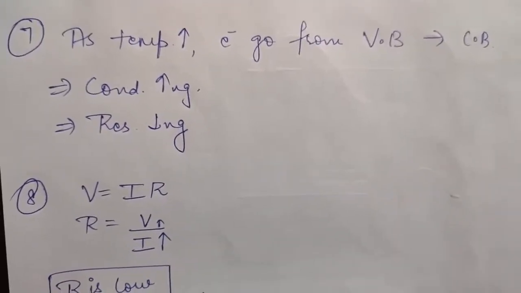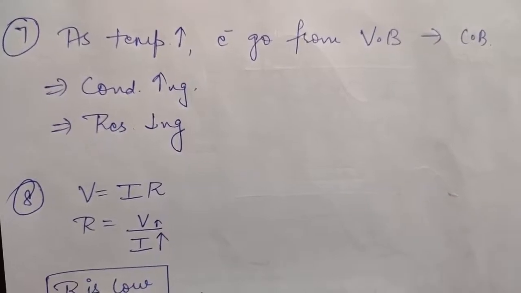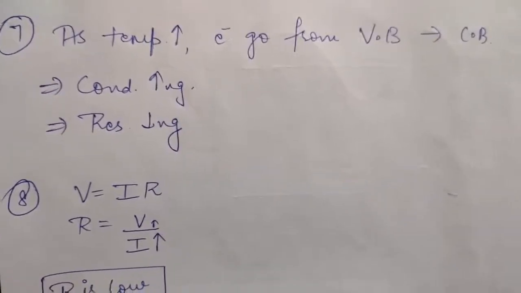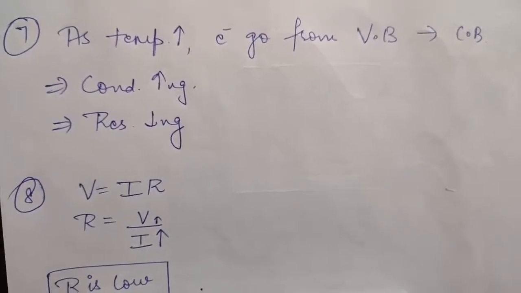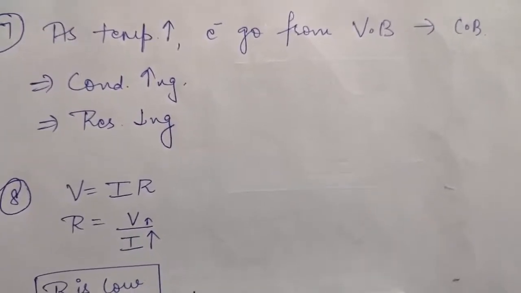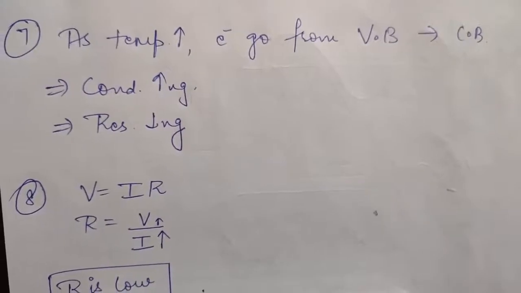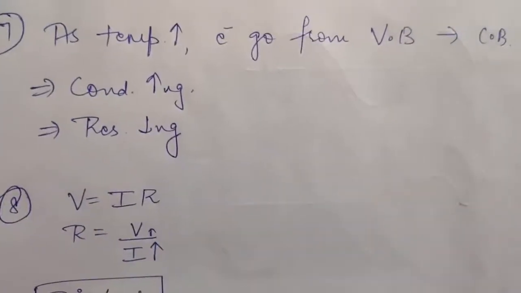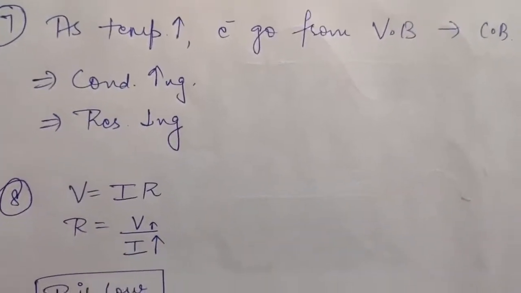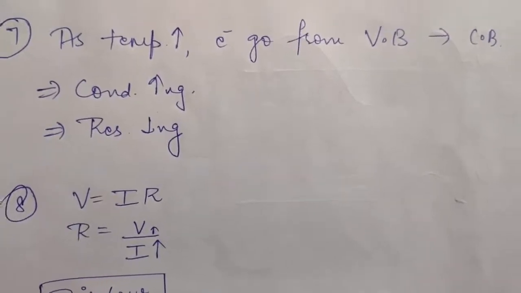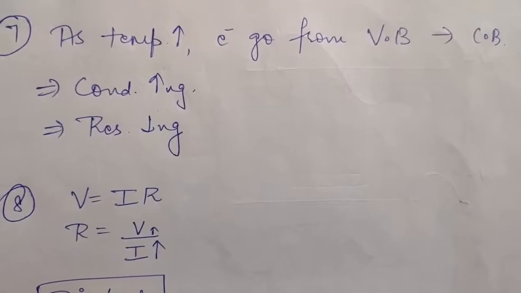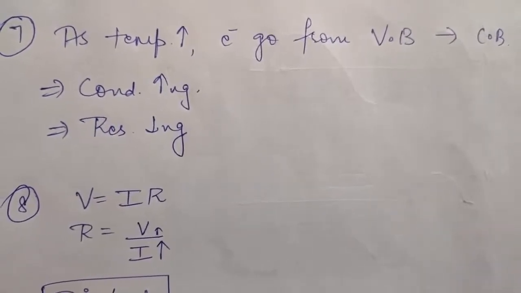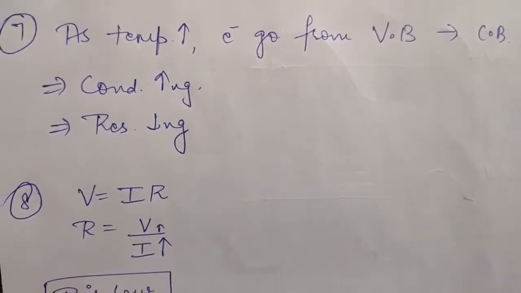So this means due to the increase in temperature, conductivity of the semiconductors is increasing, and conductivity and resistivity are inversely proportional to each other. So if with the increase in temperature, conductivity is increasing, then your resistivity will decrease. So you can say with the increase in temperature, resistivity of the semiconductors decreases.